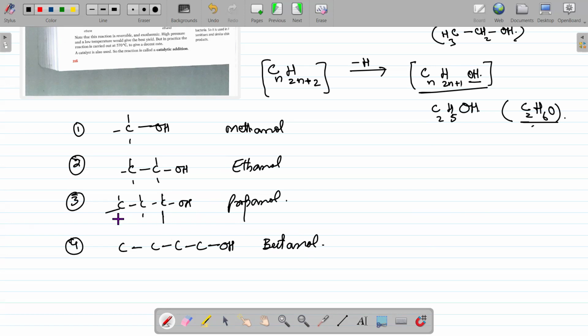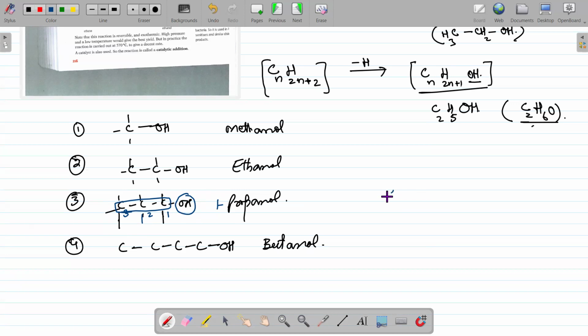In these compounds, we focus on the longest chain of carbon atoms. We number this longest chain from the end where the OH group is nearest, so it is on the right side. I will number the carbon atoms 1, 2, and 3. Here the OH group is attached on carbon 1, so it will be 1-propanol, right?